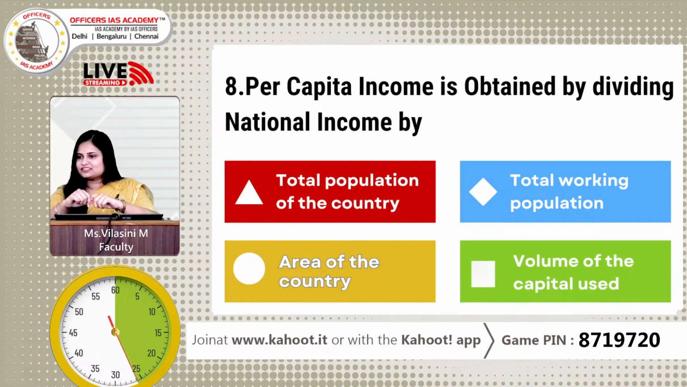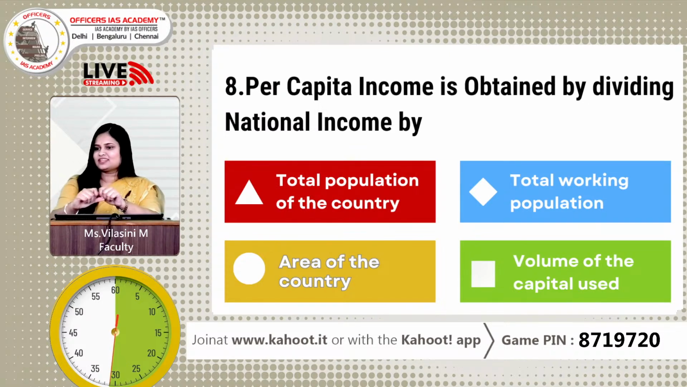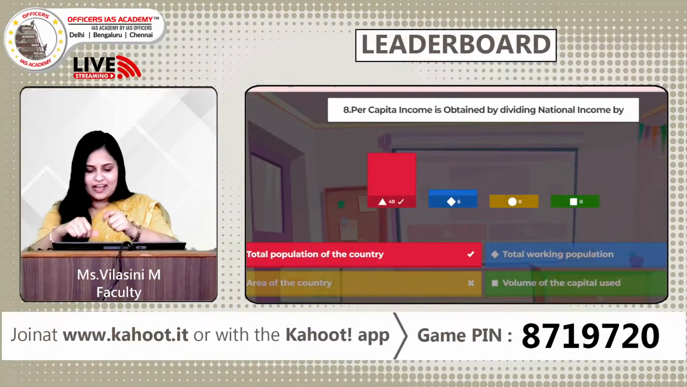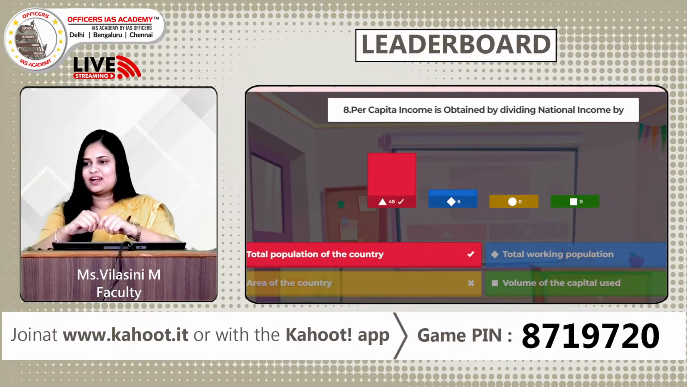So 52 answers, wonderful. More answers to come in. Come on, guys. Yes, so let us take a look at the answer. Great, most of you in fact have directly given total population of the country, which is true. Per capita income is obtained by dividing national income by the total population of a country.